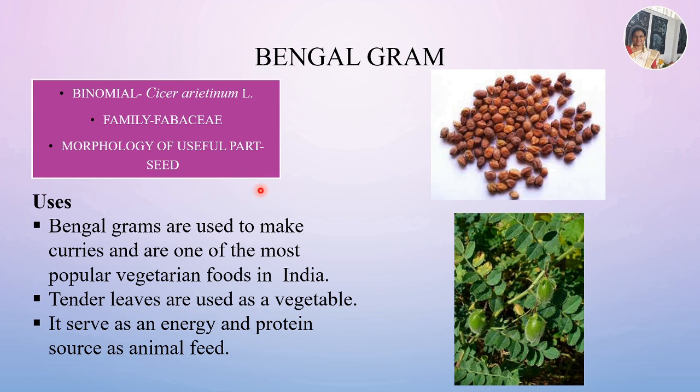And the uses. What are the uses of Bengal gram? It is rich in proteins. The grain is largely consumed by human beings and it may be eaten roasted, boiled or in a salted form. Bengal grams are used to make curries and are one of the most popular vegetarian foods in India. The tender leaves are used as vegetable also. And it serves as an energy and protein source as animal feed.